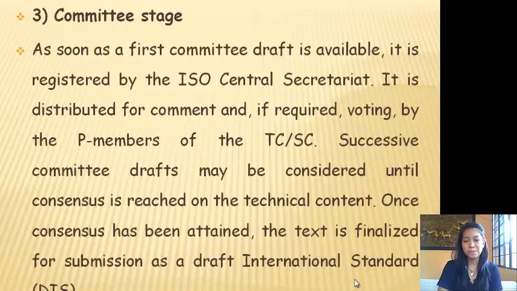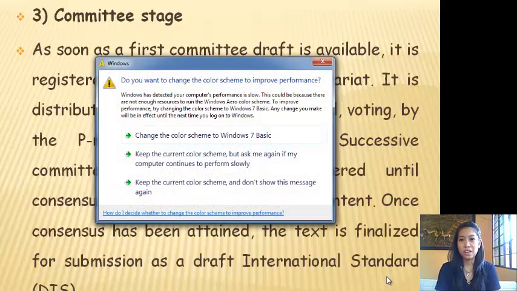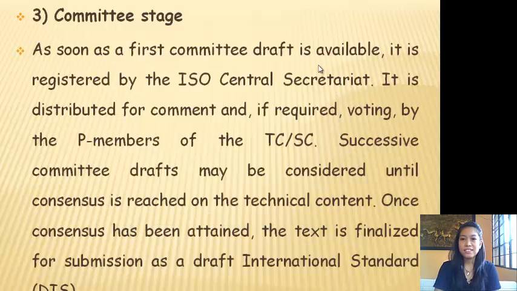Third, committee stage. As soon as the first committee draft is available, it is registered by the ISO Central Secretariat. It is distributed for comment and, if required, voting by the P members of the TC or SC. Successive committee drafts may be considered until consensus is reached on the technical content. Once consensus has been attained, the text is finalized for submission as a draft international standard (DIS).